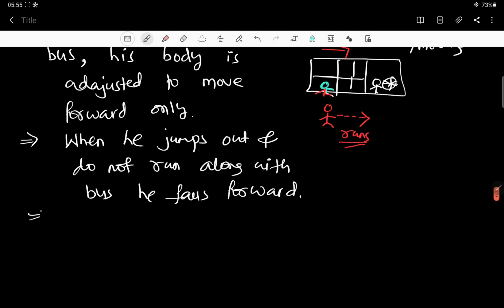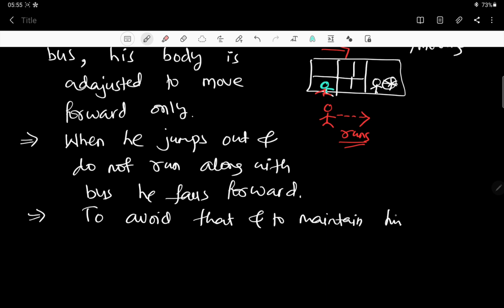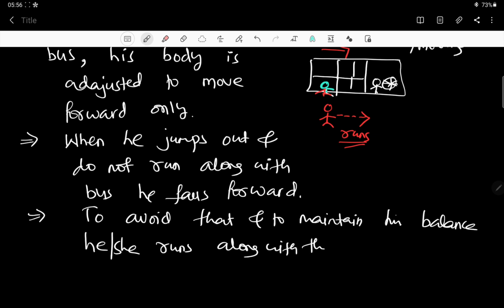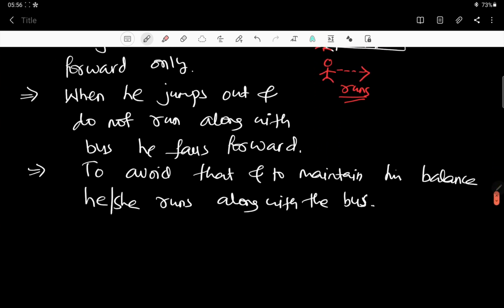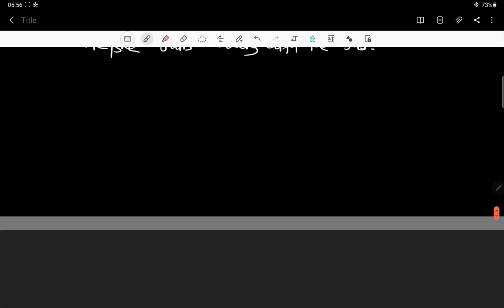To avoid that, and to maintain his balance, he or she runs along with the bus. I hope it is clear. Just to maintain the balance, he has to run a little bit. So those were the reasons.